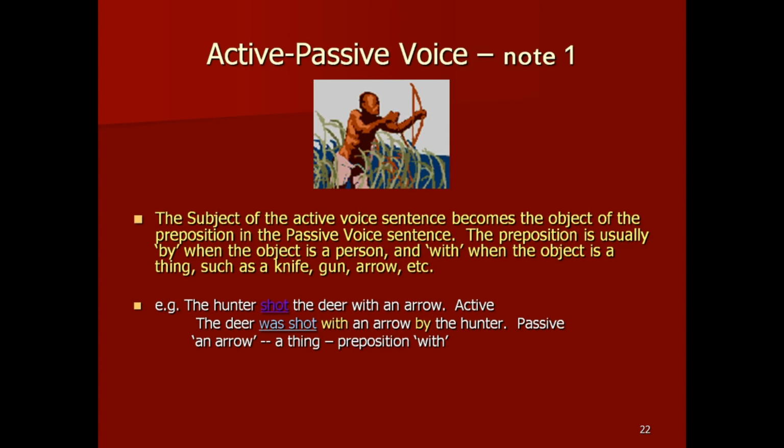An arrow, a thing, the preposition with. A hunter, a person, preposition by.